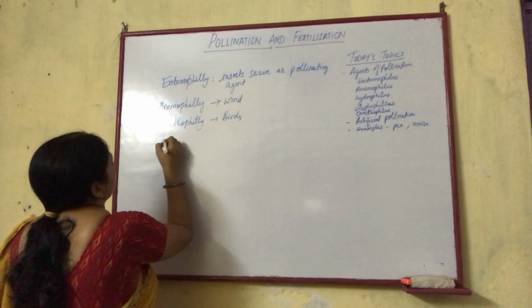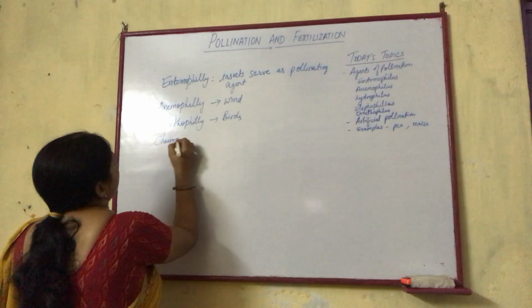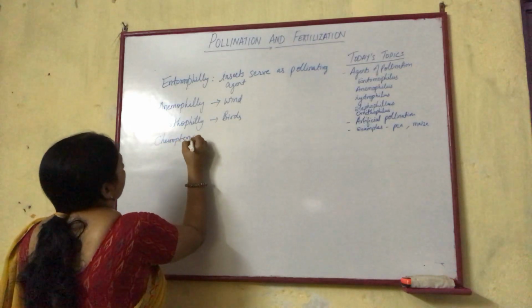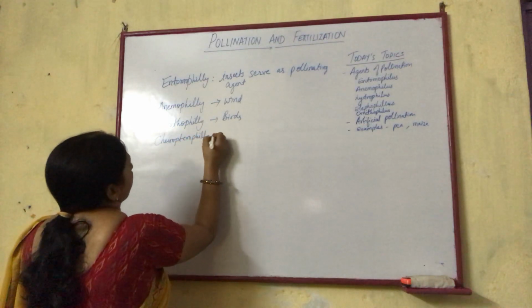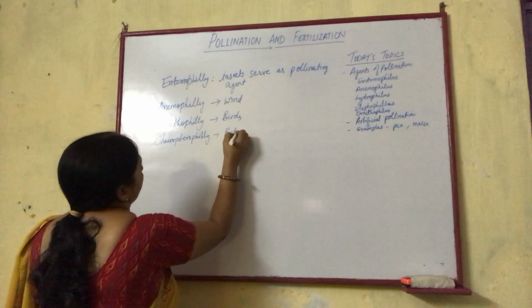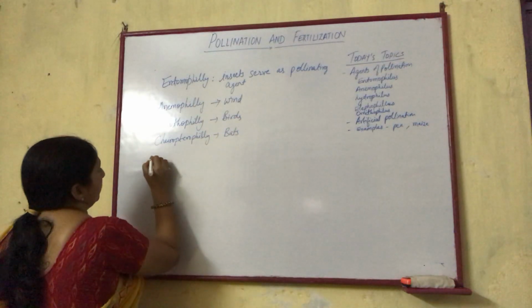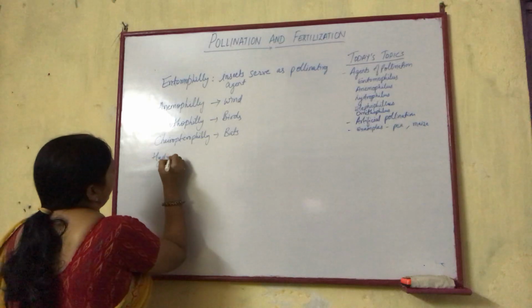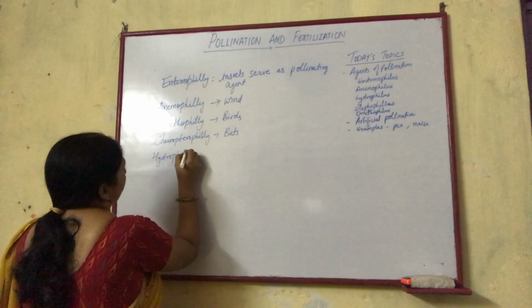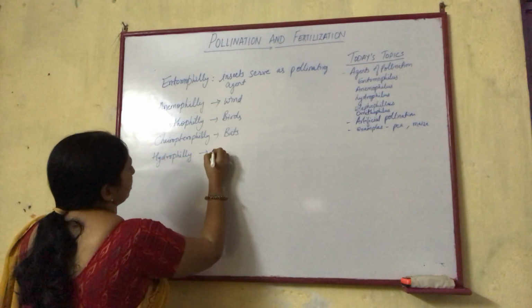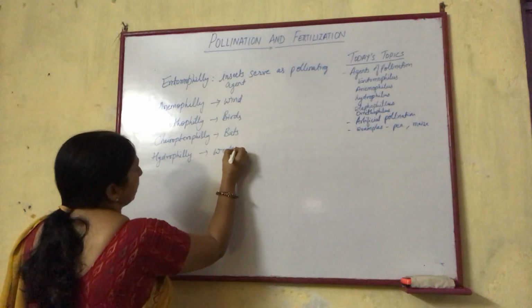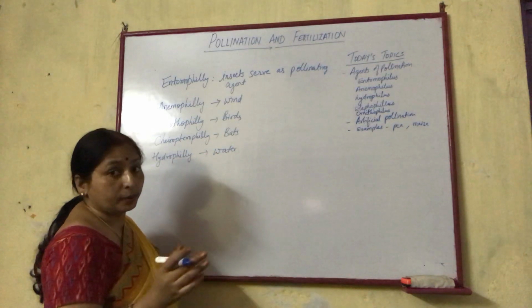Next is chiropterophily, which is pollination by bats. Then hydrophily, where the pollinating agent is water, especially in the case of aquatic plants.